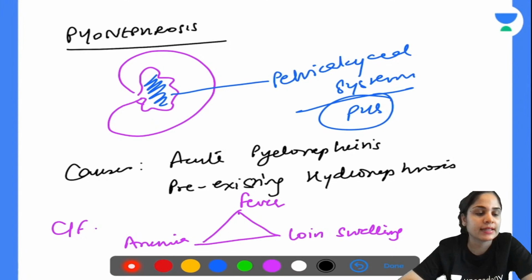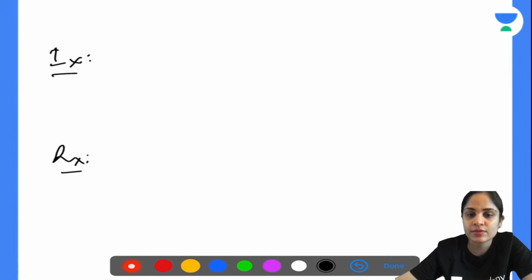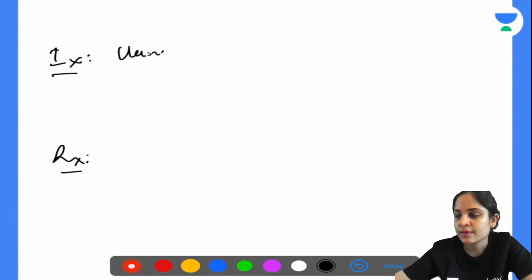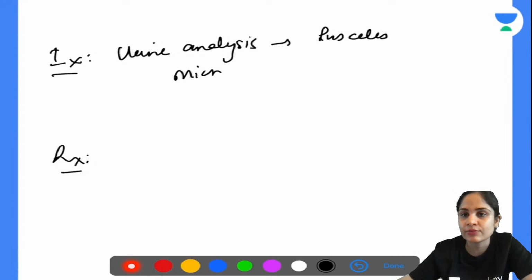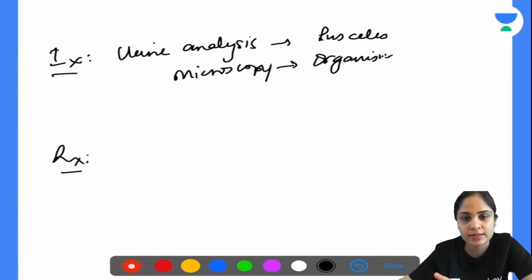Okay, so can anyone tell me the investigations? Yeah, so the investigation, very simple. First of all, you will have to do a urine analysis. Okay, so in urine analysis, you will be able to find pus cells. Then on microscopy, you can also see the organism. Okay, and if you want to culture, you can also grow the organism. Okay, so these are the 3 important things that you need to be doing.